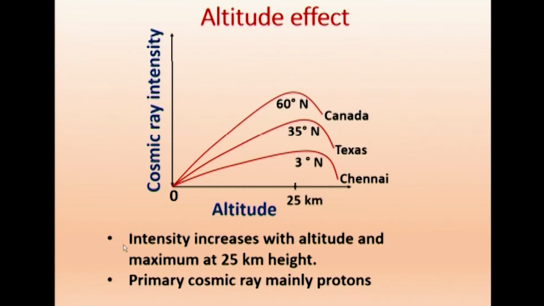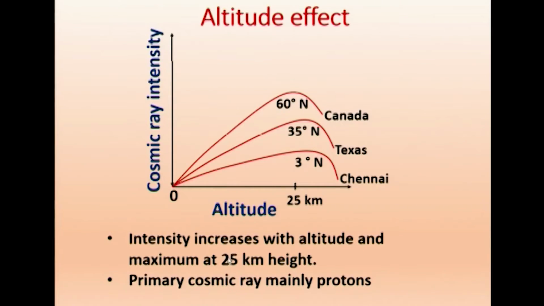So, we will put it in words. Intensity increases with altitude and is maximum at 25 kilometer height. Primary cosmic rays are mainly protons. What is coming from the outside world is primarily protons. Only then do we get something else. We will go into the next slide and we will come back to this.